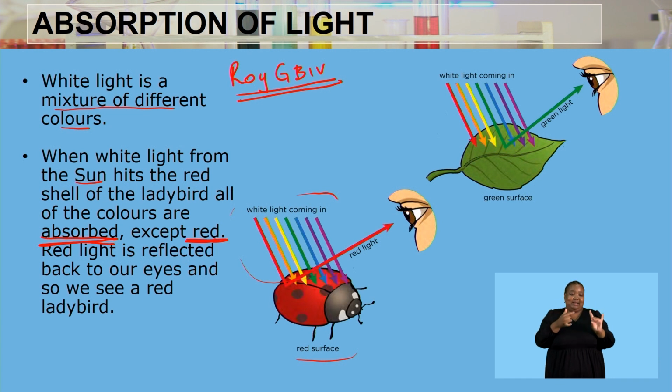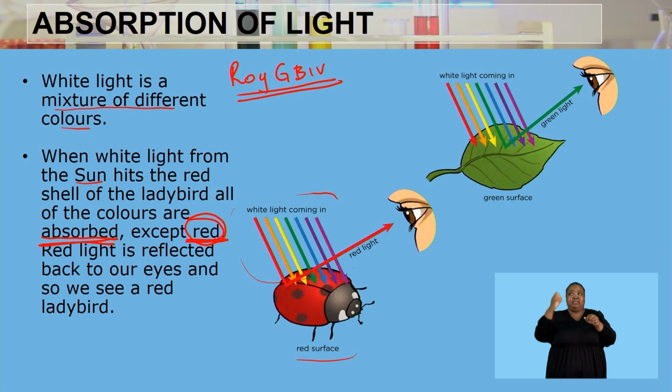which is why you're going to be able to see the ladybird. And because the red is reflected onto our eyes, we are going to be able to perceive that this particular color is red, or this particular insect is a red insect. So red light is reflected back to our eyes, and so we can see the red color from the ladybird. But then we do know that this particular ladybird has different colors. It has red and also the black color. We need to also discuss then what happens to the black color.